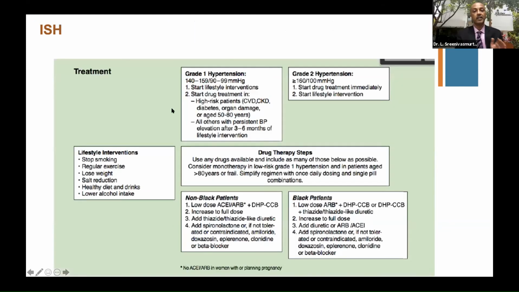And let us look at the treatment options now. The ISH talks about grade 1. When you're there, you start drug treatment with high risk, or all other persistent BP elevations after 3 to 6 months.